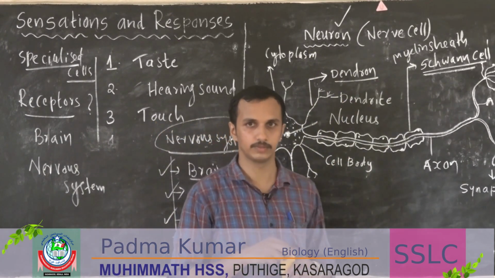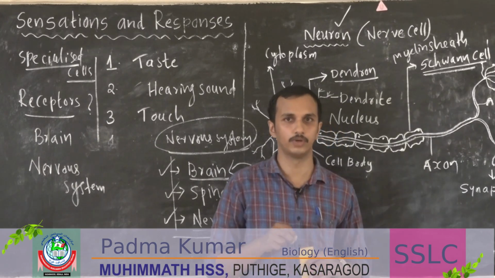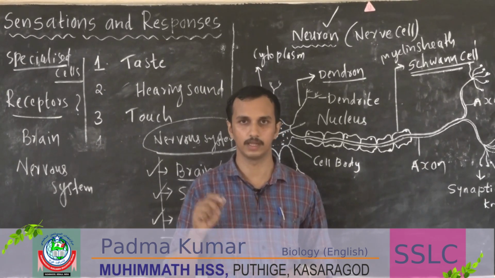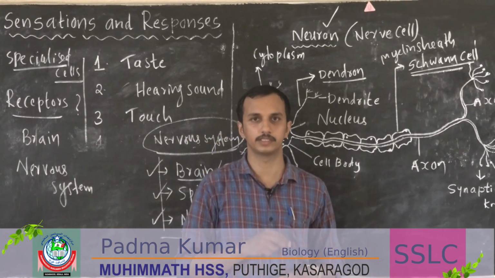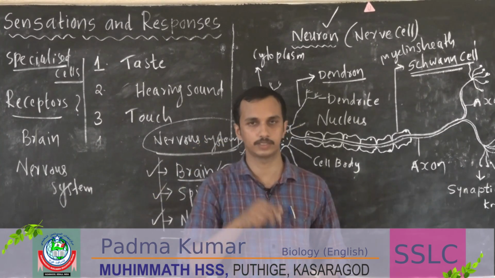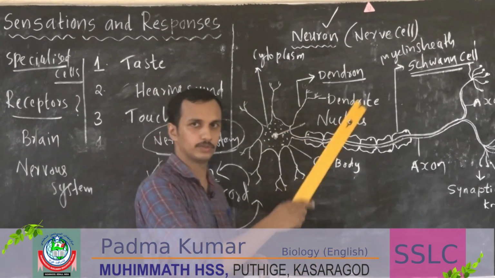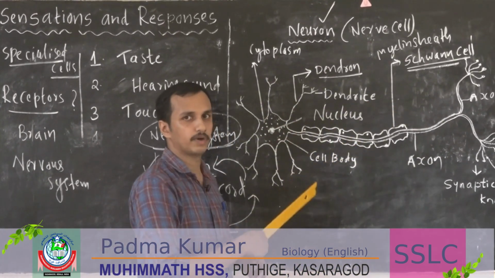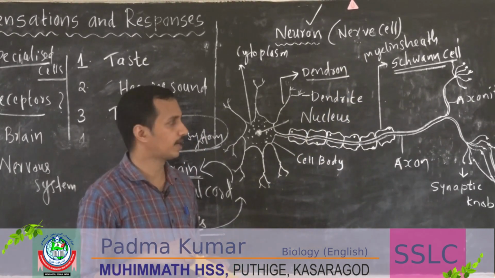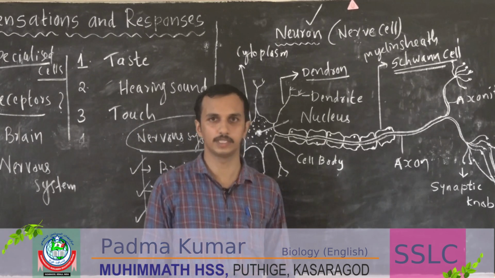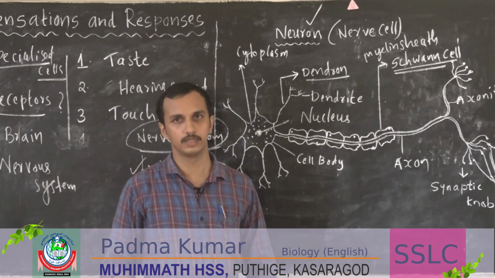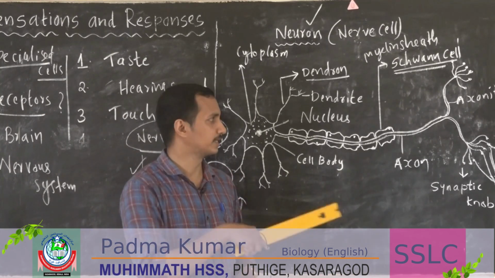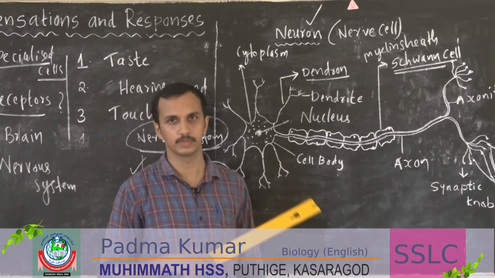Next, you have to prepare a short note about stimuli, receptors, then the nerve system and its parts. Then the structure of a nerve cell: you have to draw a neat diagram in your notebook and label the parts. Then the functions of different parts of the nerve system. So this is about today's biology class. We will continue next day with our new topic, a continuation of this chapter.